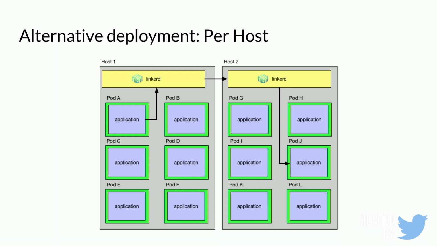Right off the bat, if you are really strict, or if you have really top security priorities, you can't really do mutual TLS, because you have to do TLS between your Linkerd instances. You can't do it from one service to the other. And then things like upgrading Linkerd become very difficult, where if you want to upgrade just one Linkerd instance that's running, you have to basically give up service routing for all the pods or all the containers that are running on one host.